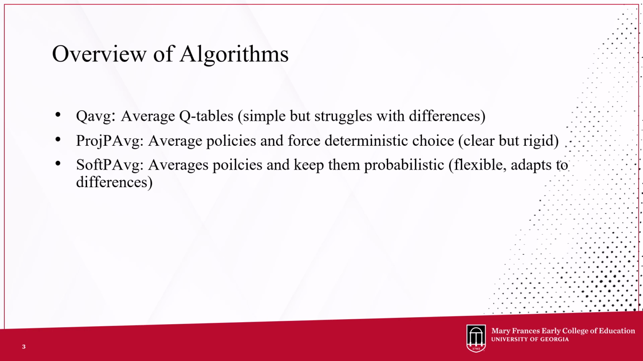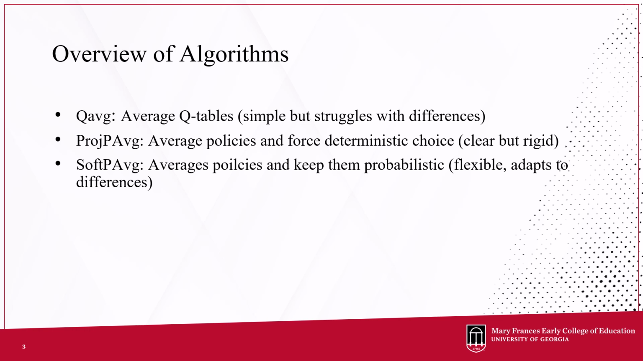In Project P-Average, agents learn policies, that is mapping states to actions. After averaging the policies, the server forces the policy to be deterministic by picking the action with the highest probability at each state. This is more stable, but can become too rigid when environments differ.